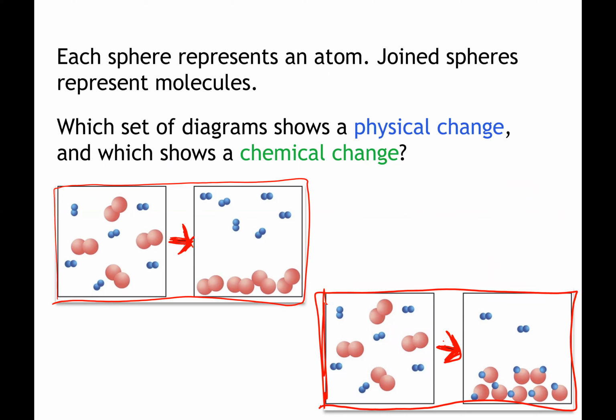How can we differentiate? Well, in a chemical change, the original atoms or molecules or compounds are forming new substances. So bonds are being broken and new bonds are being formed. And we call that a chemical change.